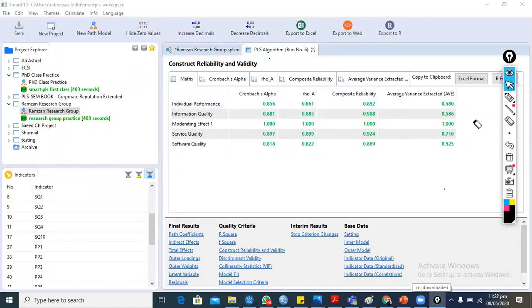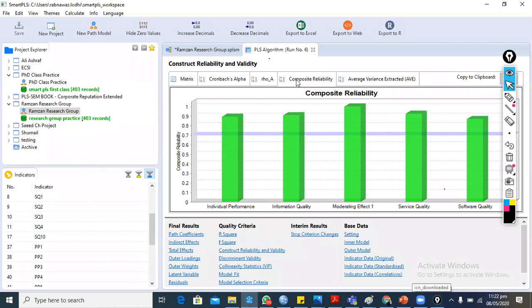We can also draw the chart of Cronbach alpha and composite reliability. The software automatically sets the threshold value, which is 0.7. All the constructs, for example individual performance, information quality, are showing values greater than 0.7, which is our acceptable level.